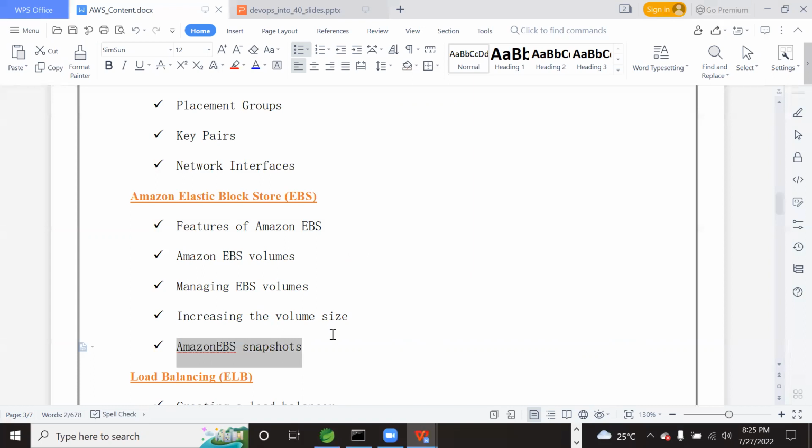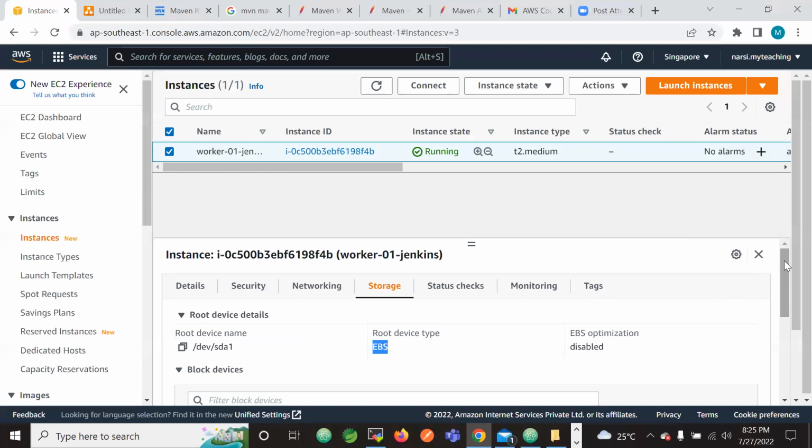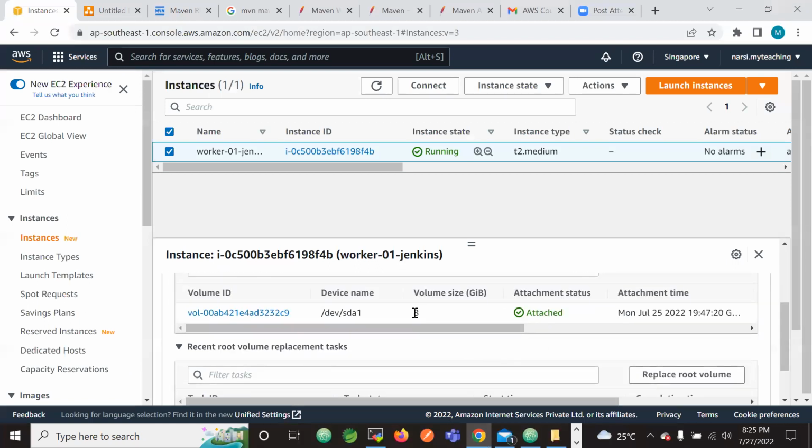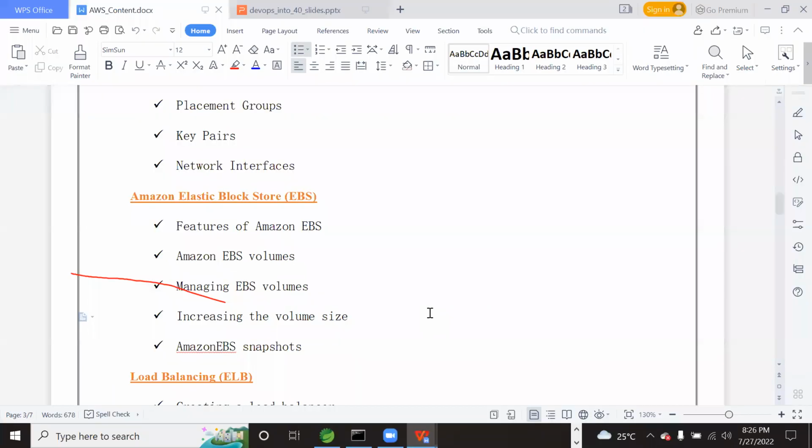We will also see how to take snapshots of the machines and how to increase the volume size. Volume size here, as you can see, is 8 GB by default. If you want to increase it to 16 GB, how do we do it? Yes, we can increase it because these are cloud computing machines. Computing means the memory occupation, the memory required for a machine to be increased or decreased based on the need. So the computation will be applied on the cloud, and that is why it is called cloud computing services.